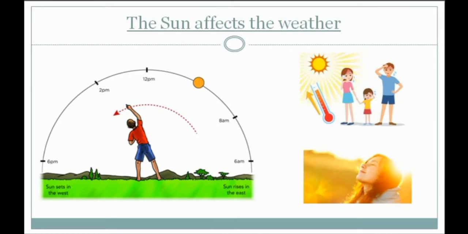That's why noon is considered the hottest part of the day. And it is not so hot during morning and evening. So in winters, you like the warmth of the sun, you like to be out in the sun, but in summers this is just opposite. You do not like to go out in the daytime.